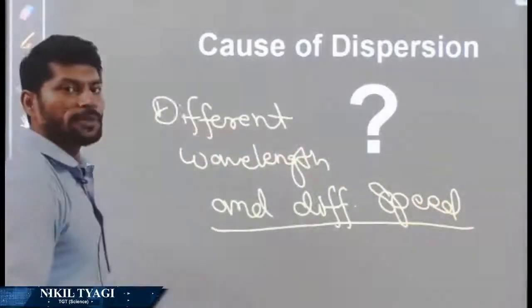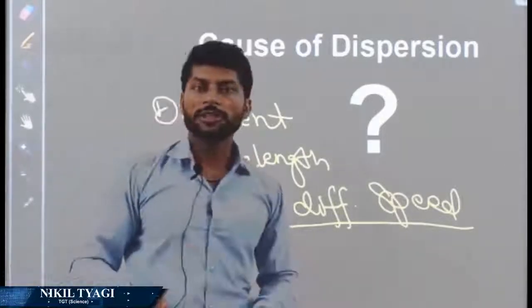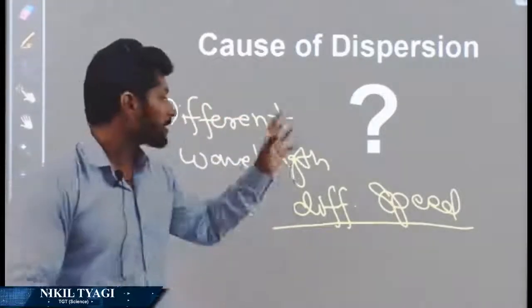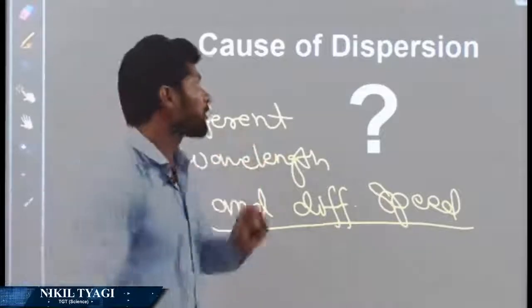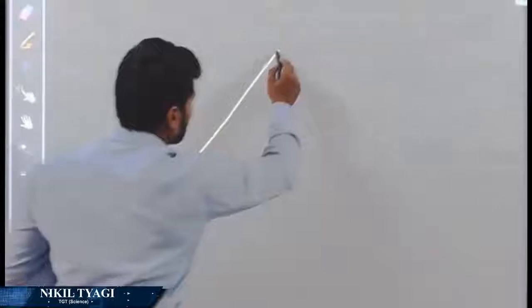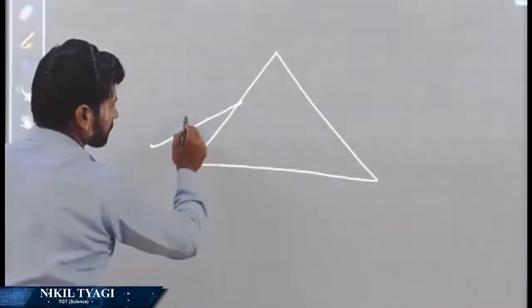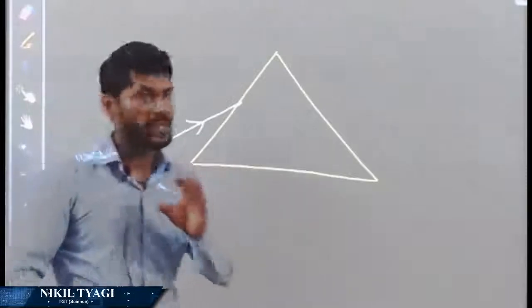What is this concept? This different wavelength, different speed, what are we talking about? Actually, this is for the component colors. Now I am taking one diagram from my side. I have taken one glass prism. As white light enters the glass prism, white light consists of 7 colors, right?